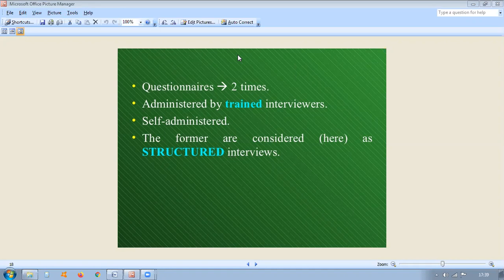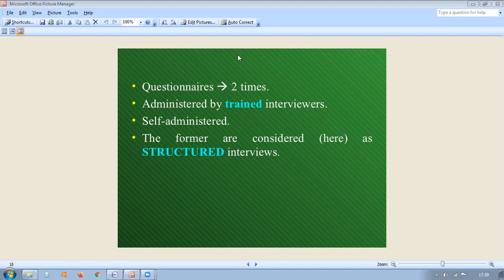Finally, secondary sources are not limited in time and space. That is, the researcher using them need not have been present when and where they were gathered. So this is secondary sources of data. We have seen data sources as primary sources and secondary sources, and we have seen primary data and secondary data. So how to gather all these things.